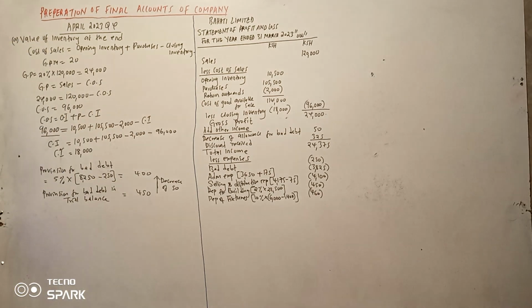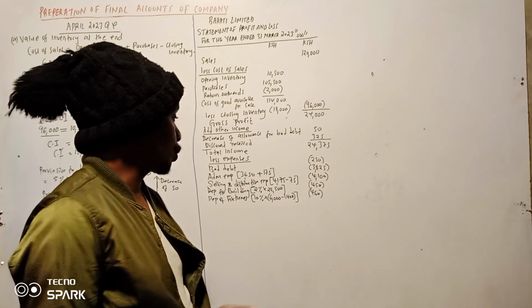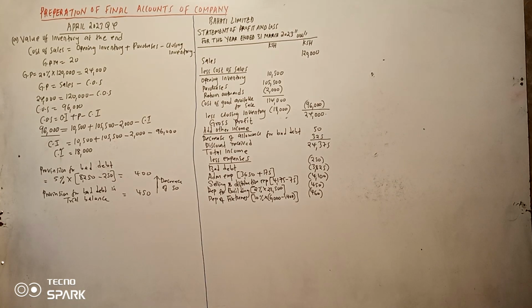I think tumemaliza hivyo. I think we are done with the additional information. Now we can check for any other items in the trial balance that we have not included. So tunaanza huko juu tukiteremka.